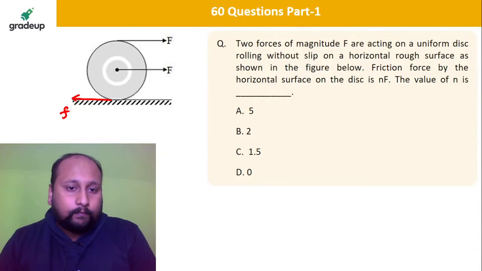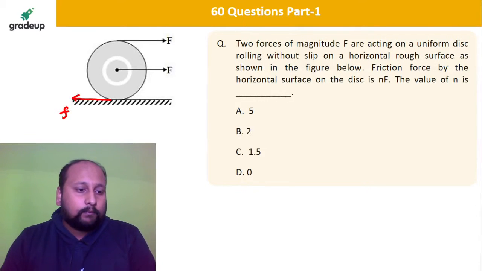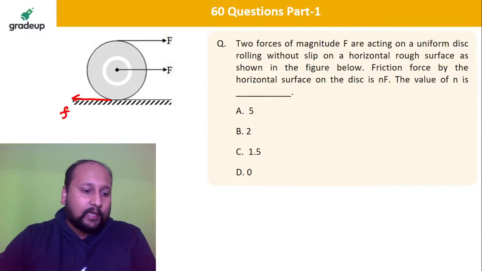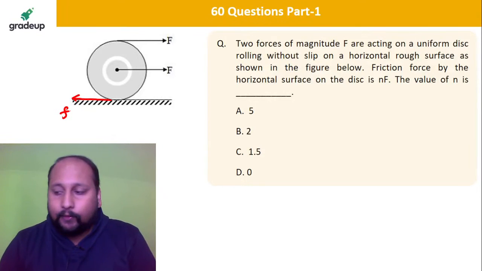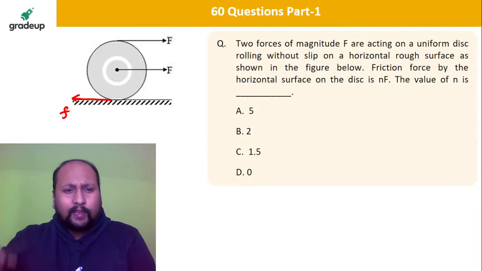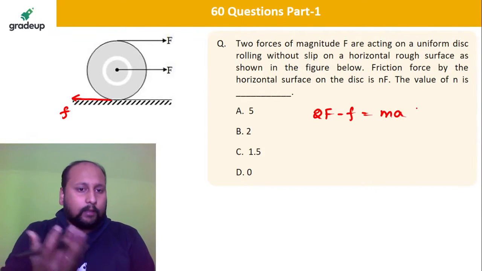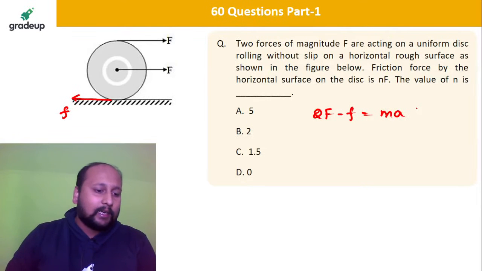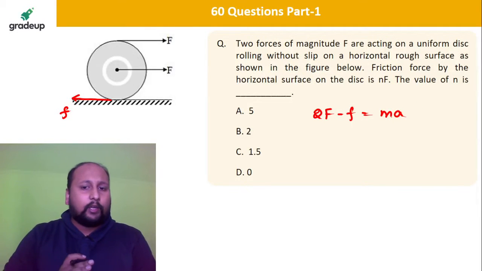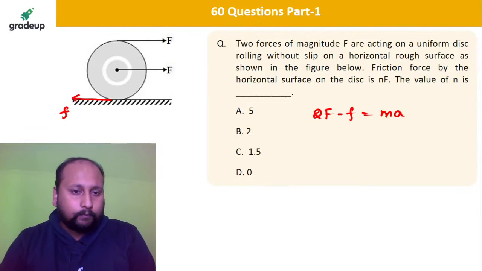Let's see. Okay, Abhishek has already responded. Option D. Anyone else? Very basic. First of all I can draw the free body diagram. 2F minus f is equal to M into A. The body is moving in the forward direction with some acceleration A. So definitely 2F minus f is equal to MA.